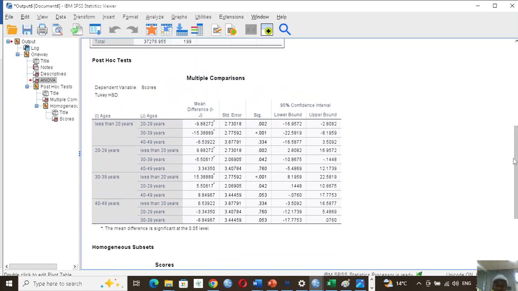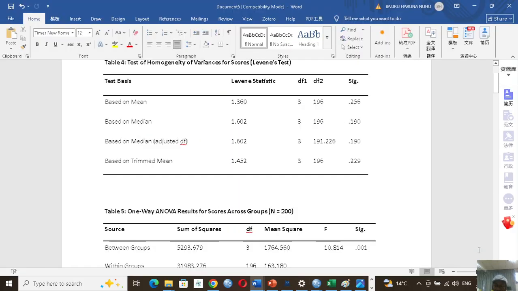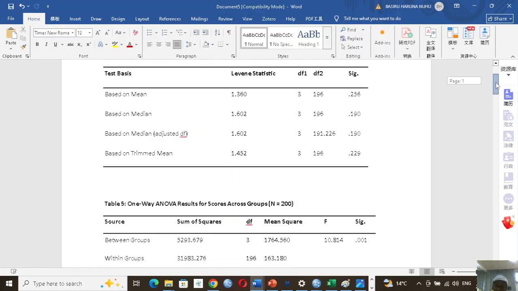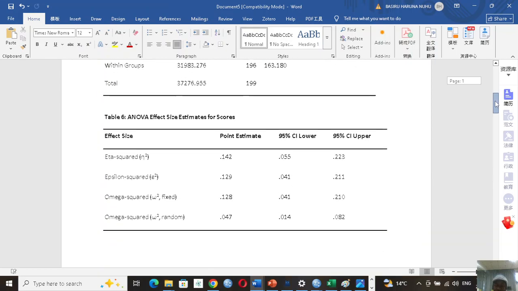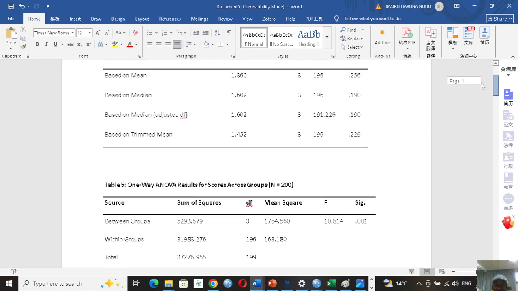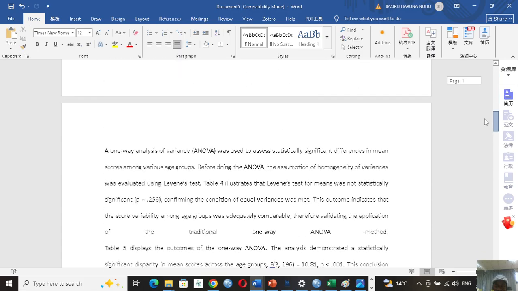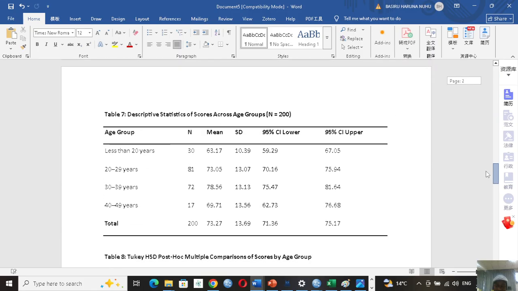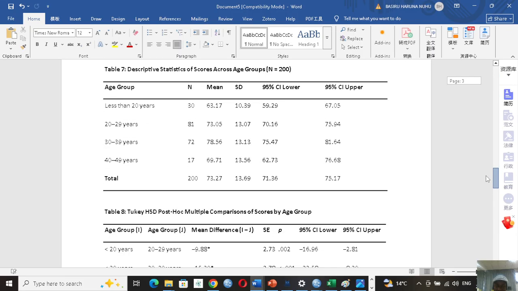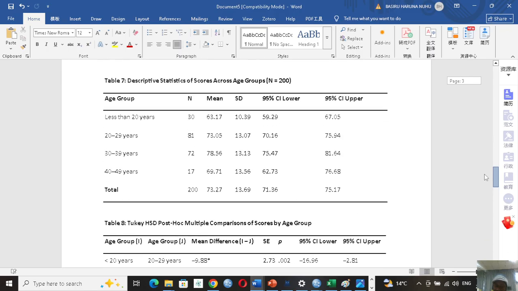So let's see how we report this one in Word. Now we have just finished. This is a complete report. This is the first part, our ANOVA, and then this second part, where we now want to dig deep to get where the differences lie.